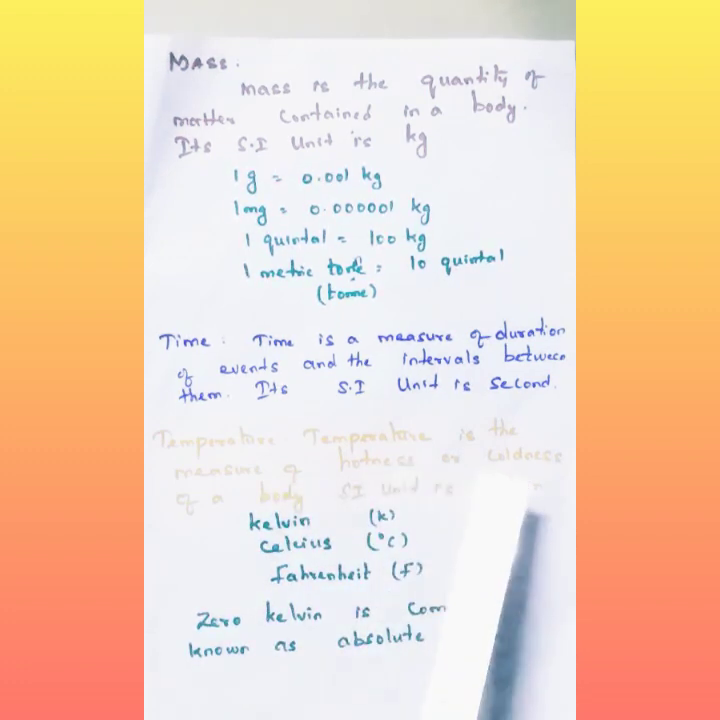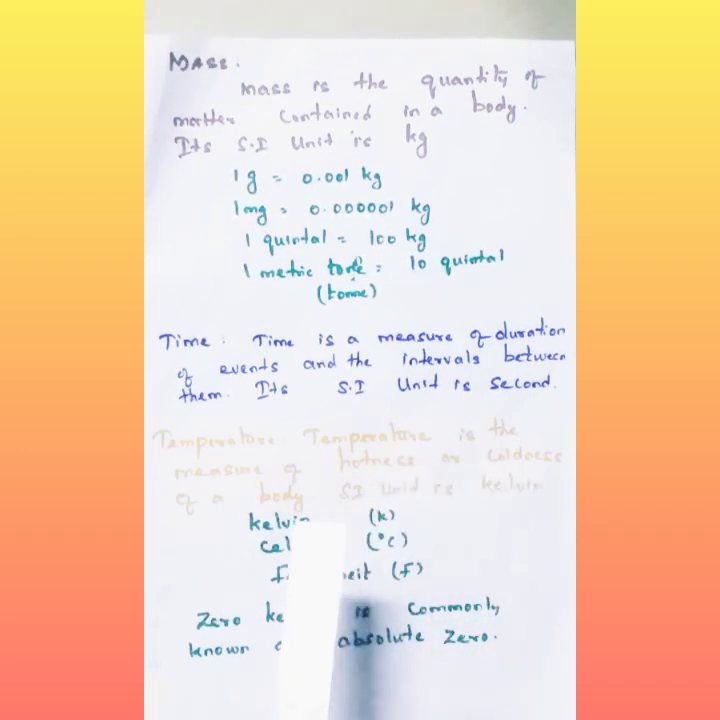Just this phrase is important: hotness or coldness of a body. Its SI unit is Kelvin. So this is the SI unit, but temperature can also be expressed in terms of different scales.